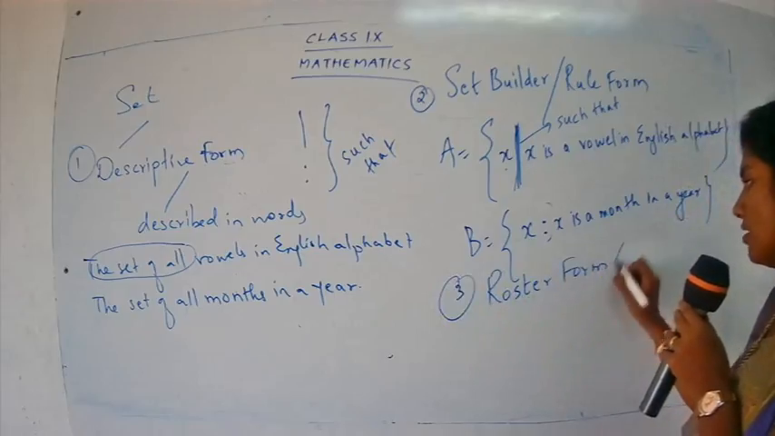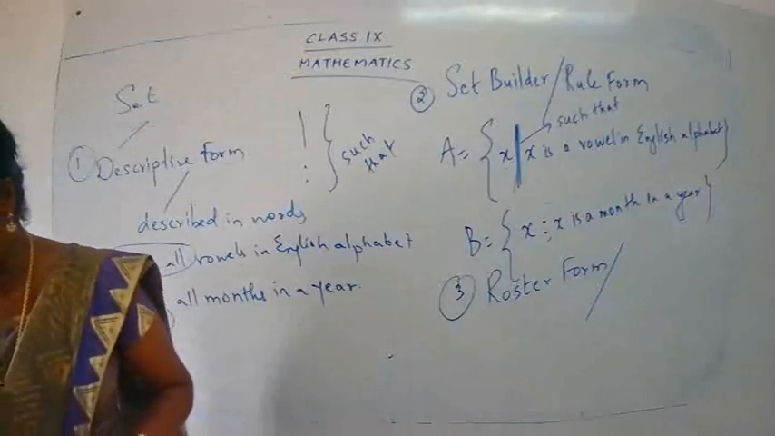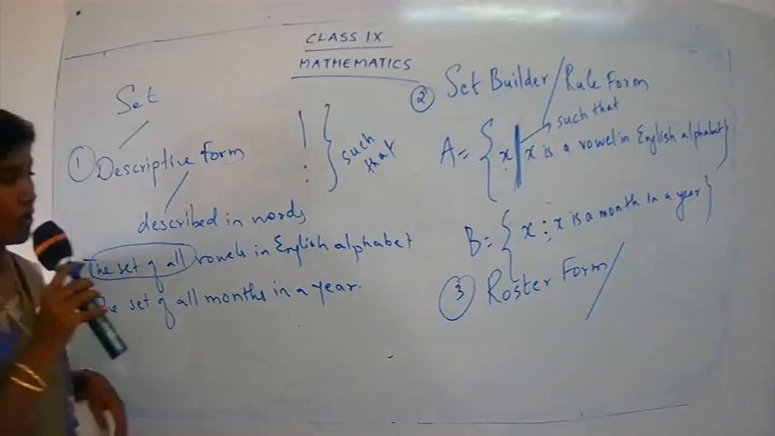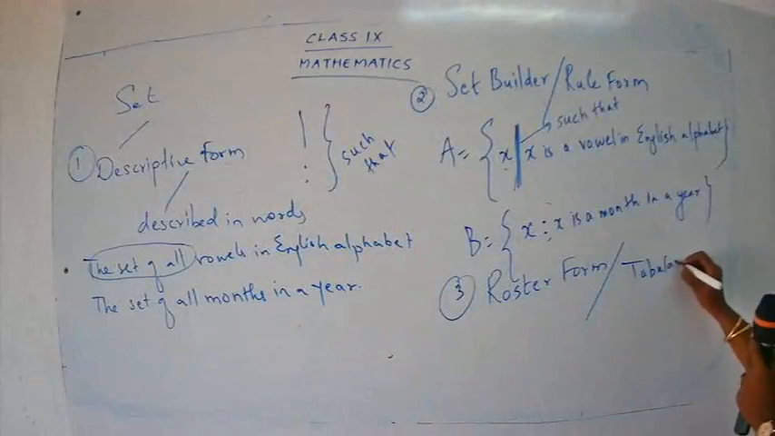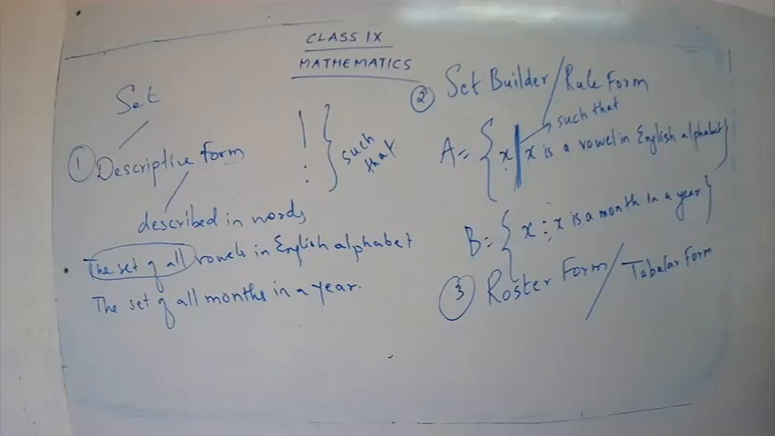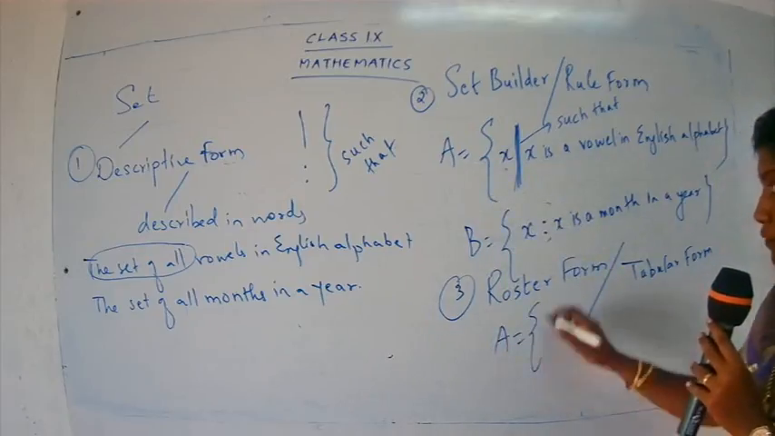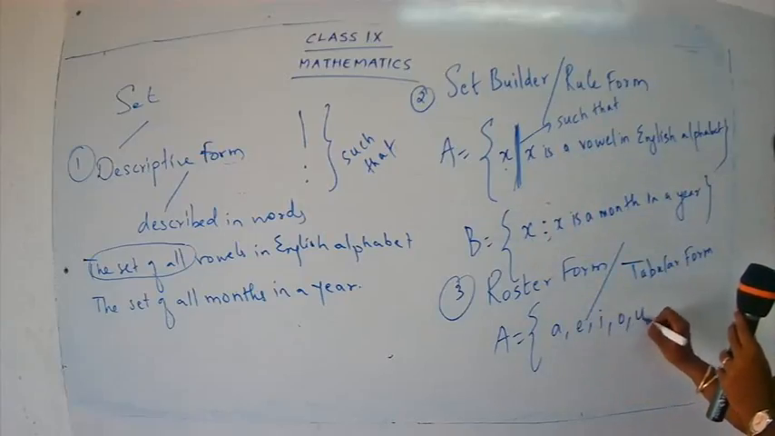Roster form, or its listing form, or we can call it tabular form. So we have many names for it. So what is that called? Roster form or tabular form. So you have to write down all the values over here. What are the values? Vowels. So what will be the answer for roster form? I'm just going to use the same thing. A is equal to A, E, I, O, U.